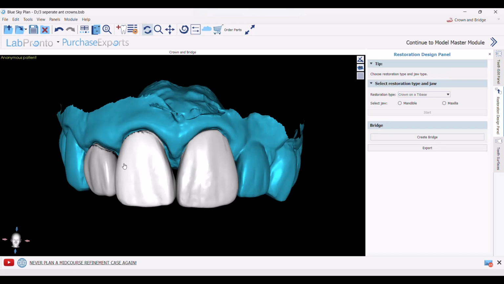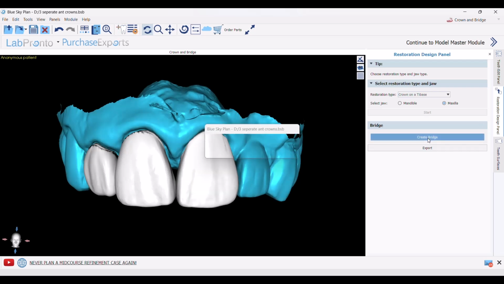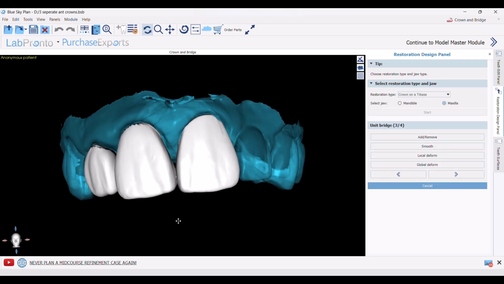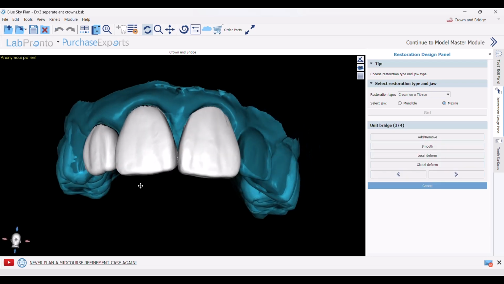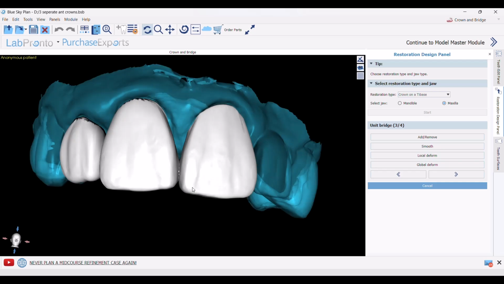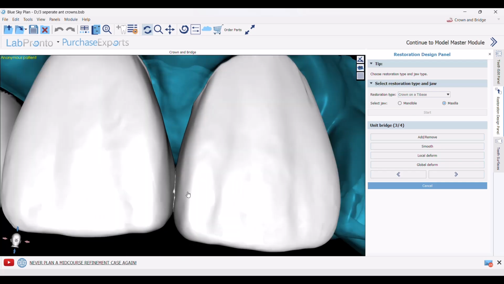Now, if we want to join the teeth into one bridge, we go to Restoration Design panel and click Create Bridge. Now the united bridge appears. Notice that the software had joined the teeth together at the point of contact of each tooth with the other.